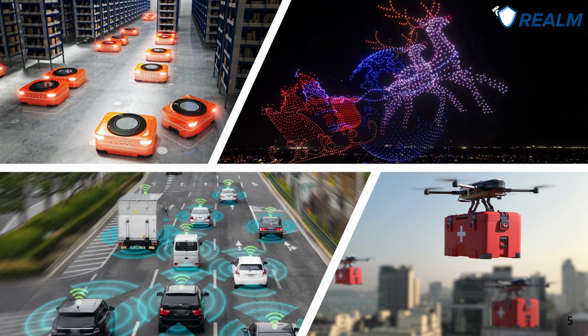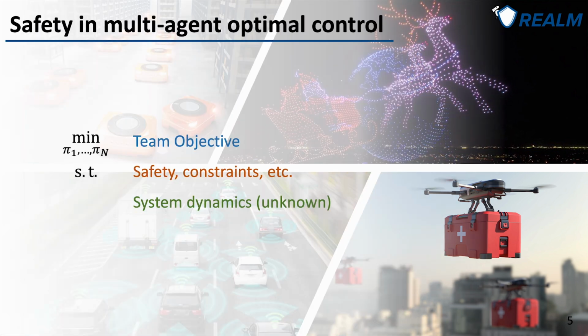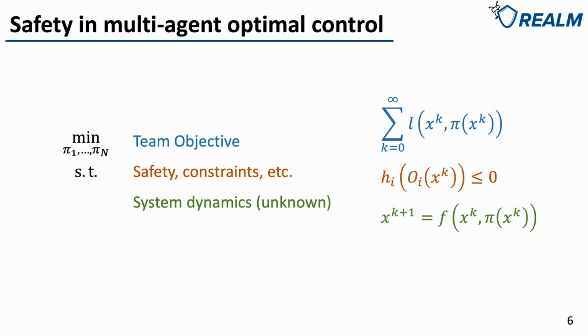Going back to these systems, the problem can be formulated as a safe multi-agent optimal control problem, where we want to find distributed policies for each agent, which minimizes a team objective function, subjecting to constraints including safety, following unknown system dynamics. Mathematically, let L be the cost function of the team, H indicates the safe region, and let F be the dynamics function. The problem can be written in this way. Here we assume that the environment is partially observable.